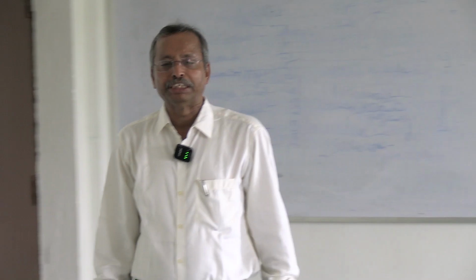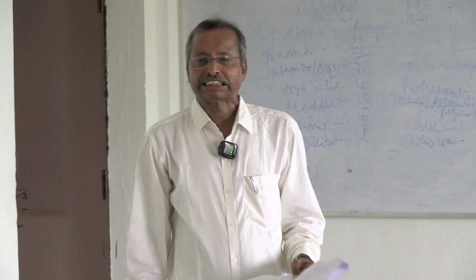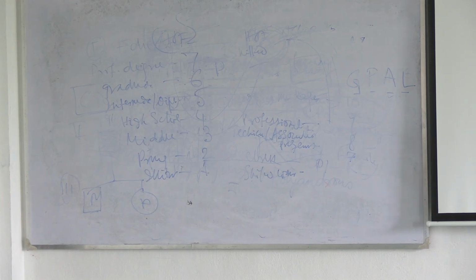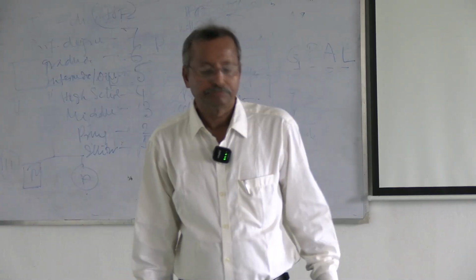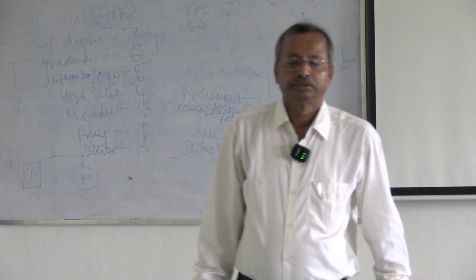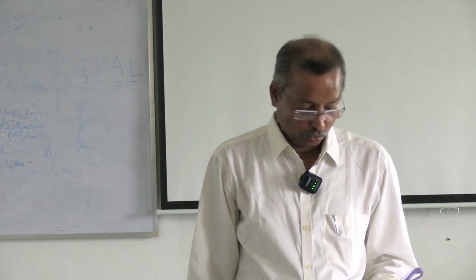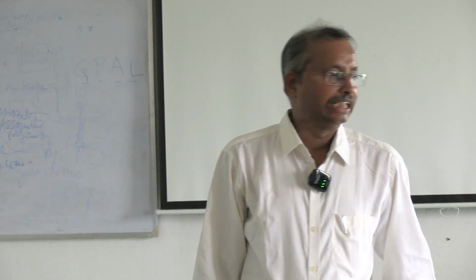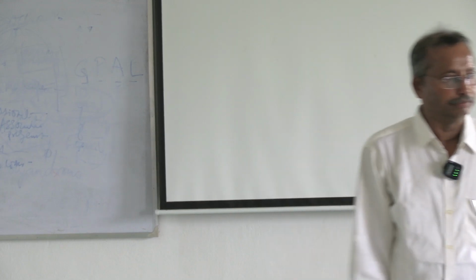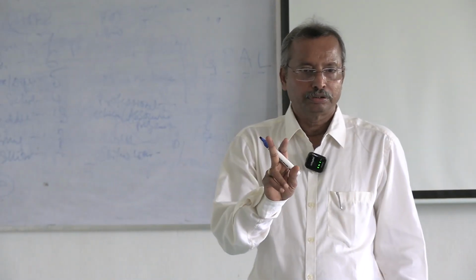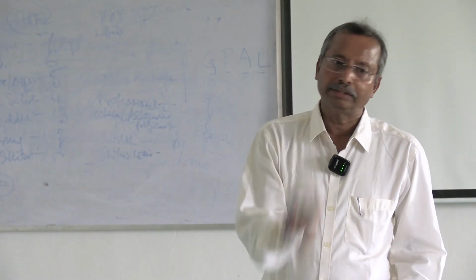Next, plant and machine operators and assemblers, 3. Elementary occupation, 2. Unemployed, 1. Okay. So this is for the head of the family's occupation and education.